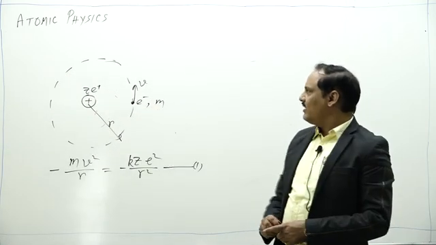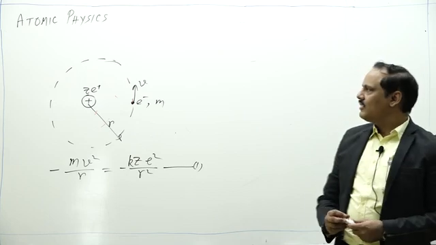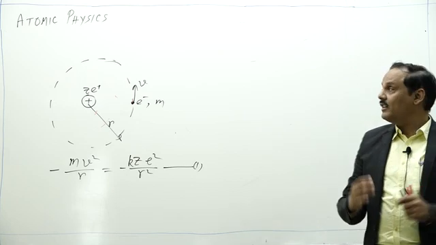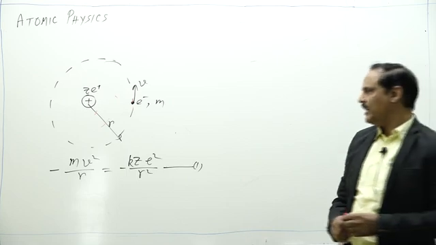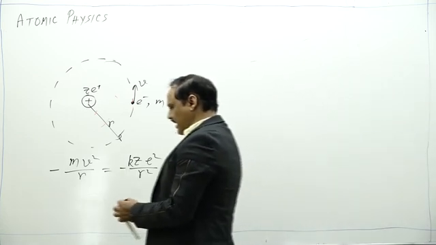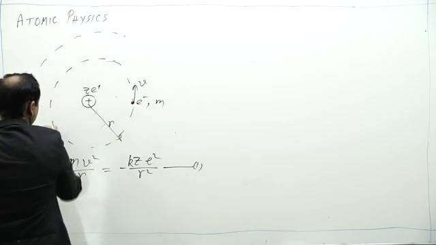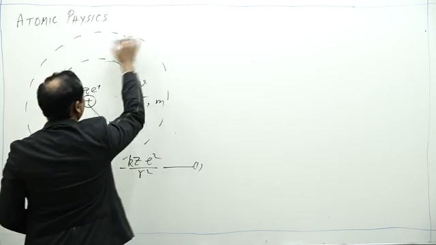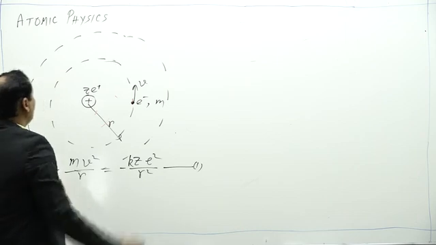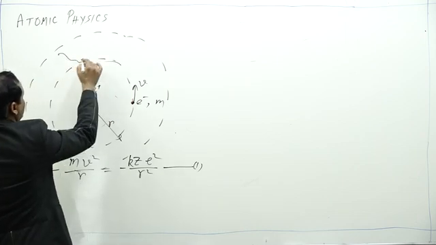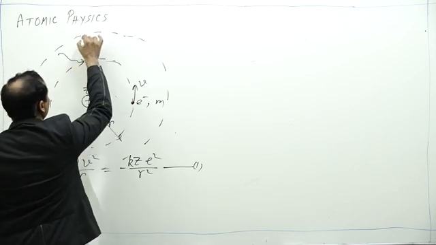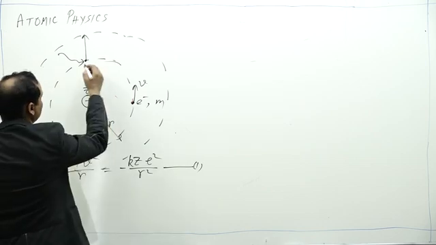Now, radiation could be there when an electron jumps from one orbit to another. So in the second postulate, Bohr said that there are several such orbits in which electrons can revolve. When an electron absorbs energy, it jumps from a lower to a higher orbit.